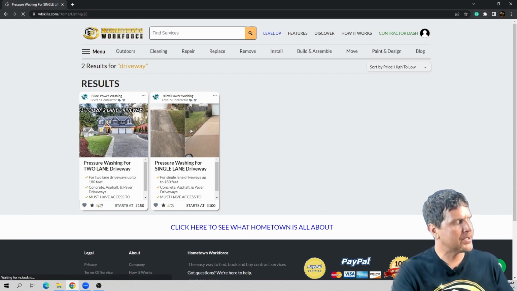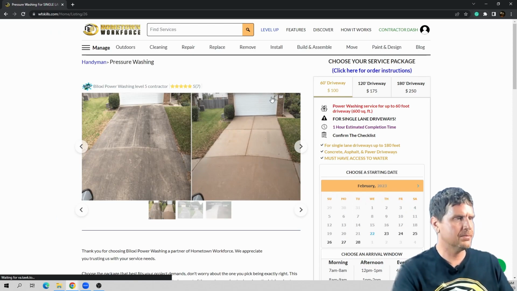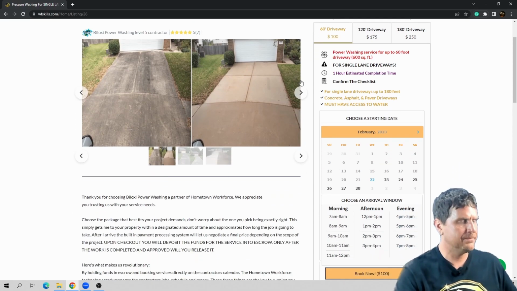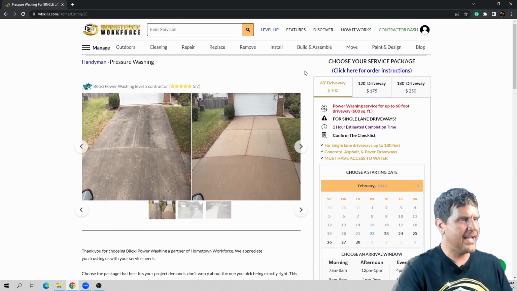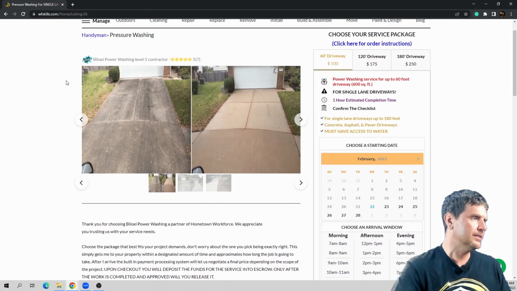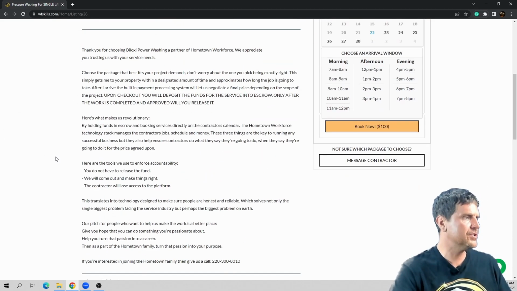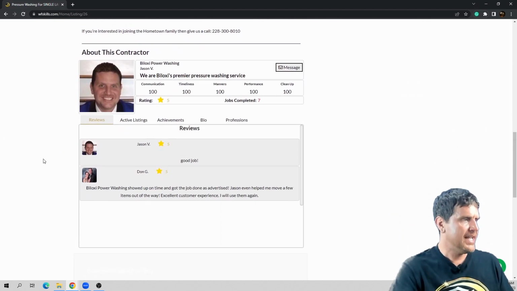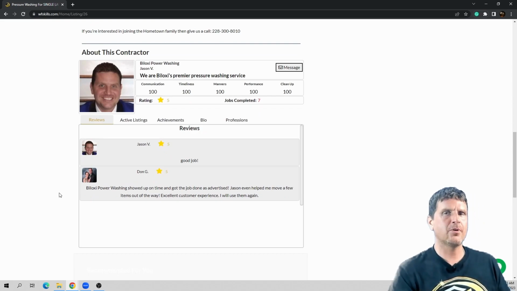For this example, I'm going to pick single lane because I don't want to spend a whole bunch of money on this example. And the next step is to choose the variation of this service. Well, let me quickly go over the listing page. So you can see the pictures, you can see the listing description, and you can see the contractor profile module.